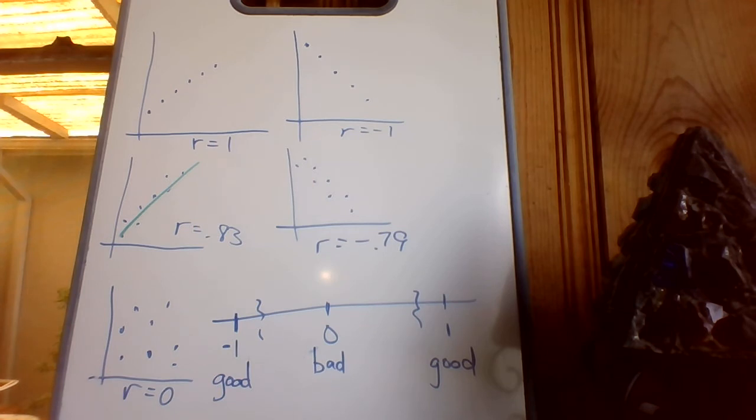In 9.2, what's going on is it's asking, well, what's the equation of the line? So maybe that green line right there, what's the equation of that line? Luckily, it's in the calculator. All I've got to do is write it down. So that's what's going on in this chapter. 9.1, get an r value to say whether or not it's correlated. 9.2, go ahead and write down the equation of the line.